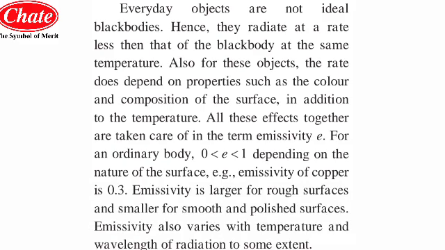So students, real objects are not ideal black bodies. Suppose you consider a particular object; it will not be an ideal black body, meaning its emissivity will not be one. Hence it radiates at a rate less than that of the black body at the same temperature. Its emission power will be less than that of the black body, so it radiates heat energy at a rate less than that of the black body.